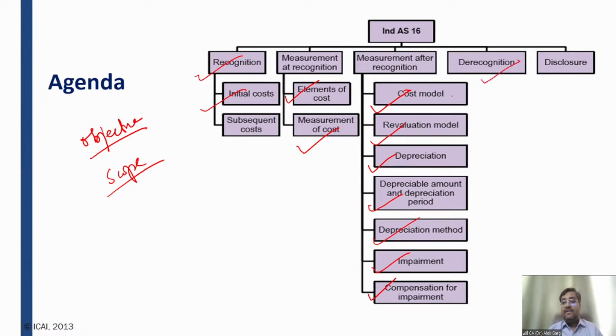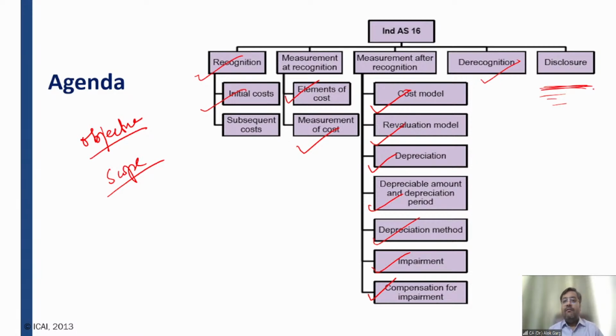And the last one is derecognition. Once we have recognized, measured and recorded the asset in the books of accounts, if the asset is approaching the end of its life, how is it going to be derecognized? And the last one is disclosure. What are the relevant disclosures for Ind AS 16?